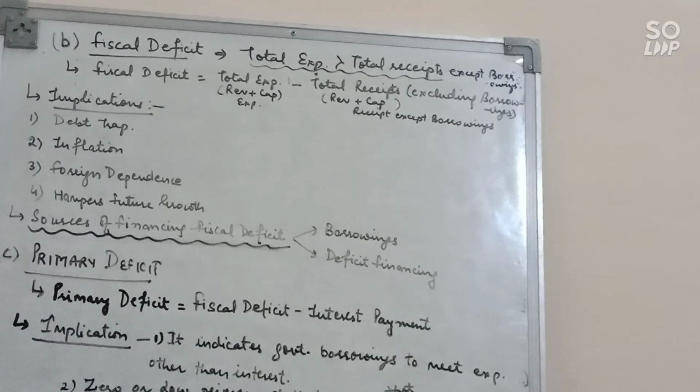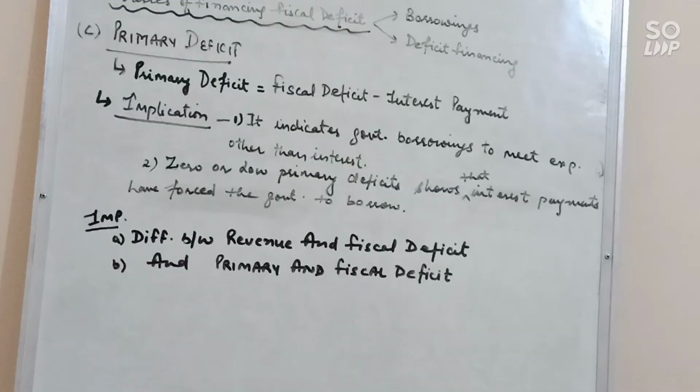Next are the implications. It indicates government borrowing to meet expenditure other than the interest payment. And second, a zero or low primary deficit shows that only because of interest payment the government is borrowing money from internal or external sources. So interest payment has forced the government to borrow. Clear?